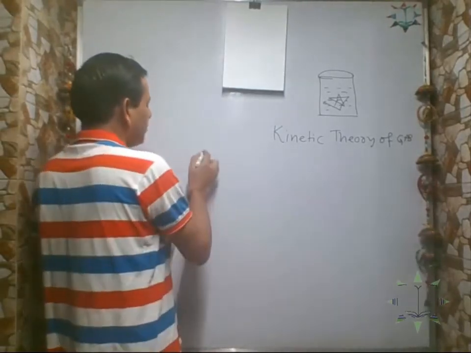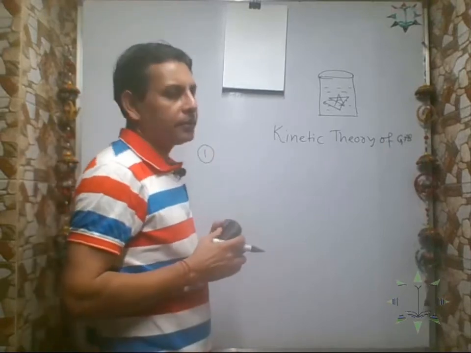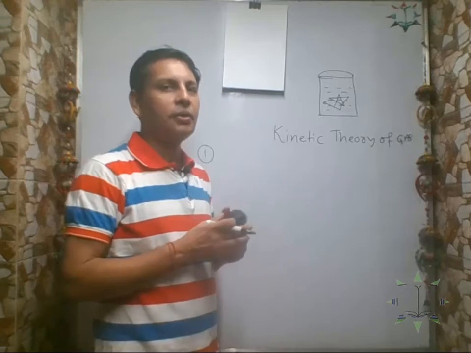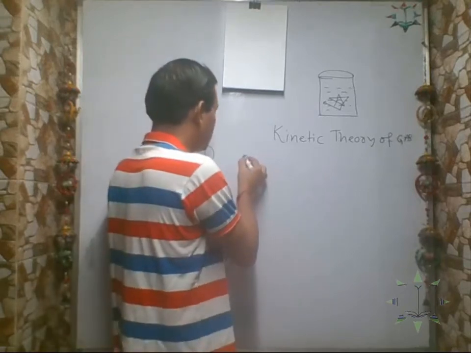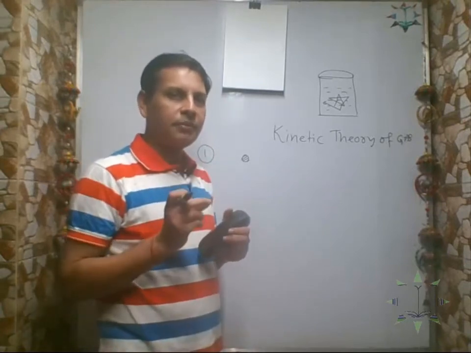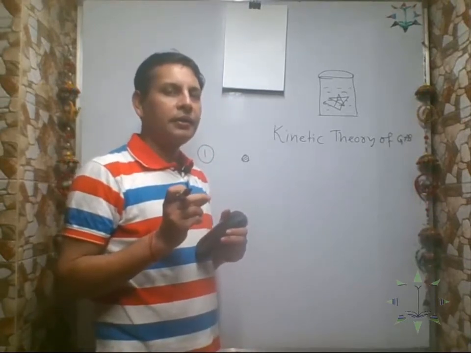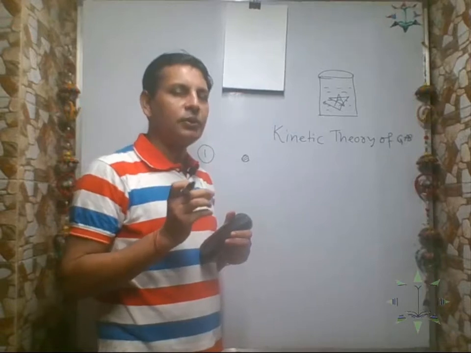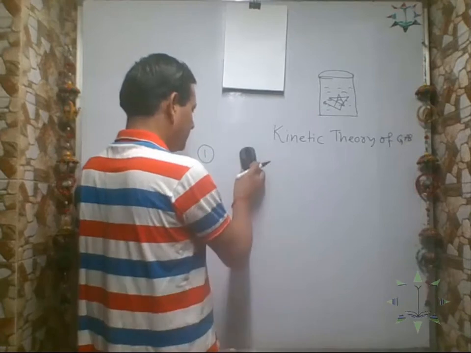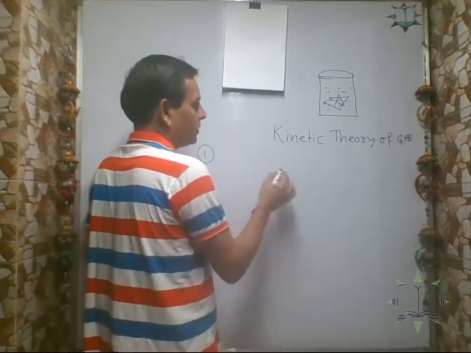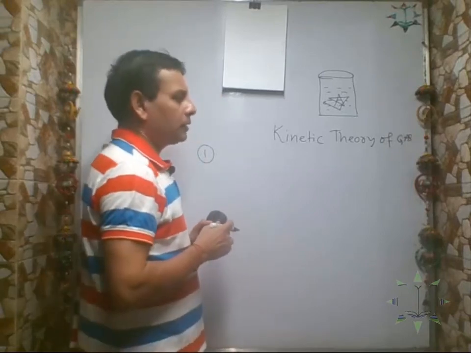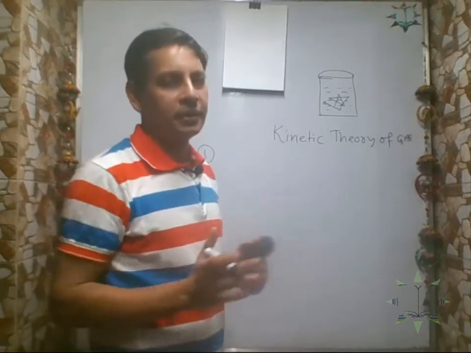First, molecules of a gas are identical in all respects. Identical in all respects means they are solid sphere-like. Their shape is the same. Their volume is the same. Shape, size, volume, they are identical in all respects. So molecules of a gas are identical in all respects. But molecules of different gases are different.